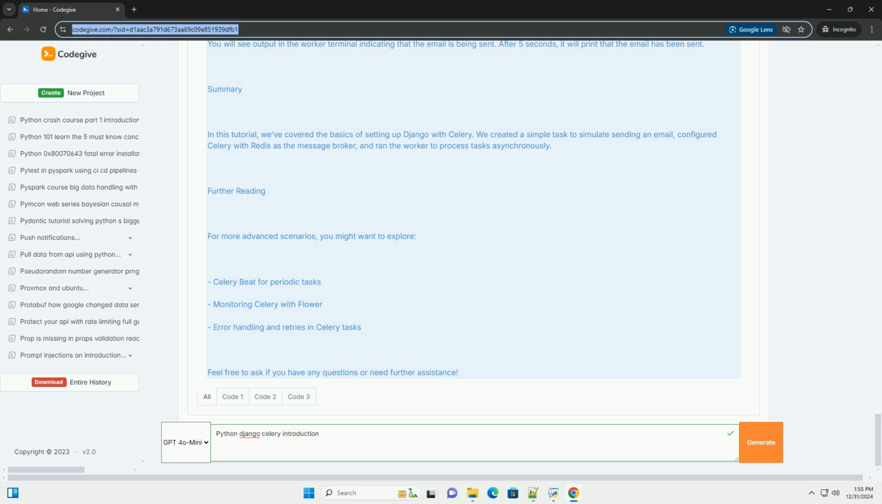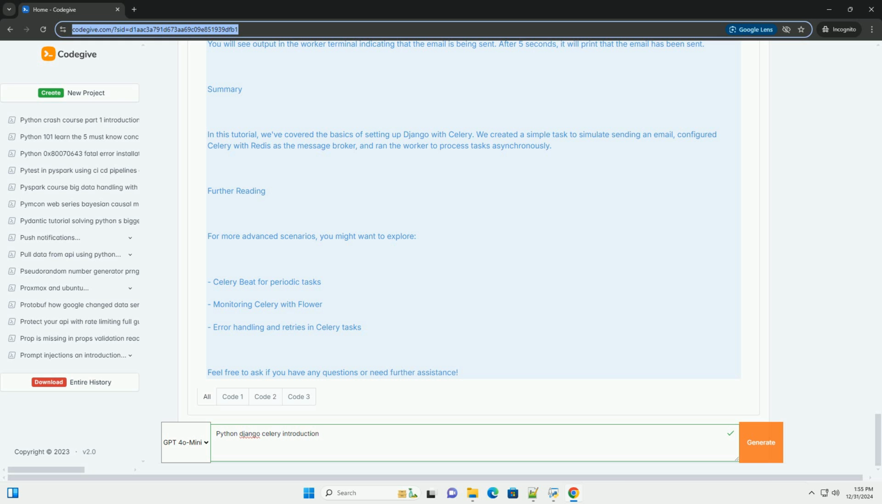Step 4: Creating a simple Celery task. Now, let's create a simple task in your myapp app. Create a new file named tasks.py in the myapp directory. In myapp/tasks.py: from celery import shared_task, import time. @shared_task, def send_email(email): print(f'Sending email to {email}'), time.sleep(5) to simulate a delay, print(f'Email sent to {email}').